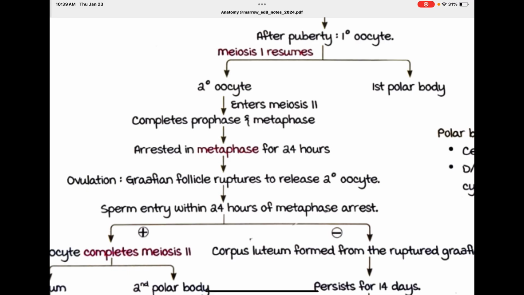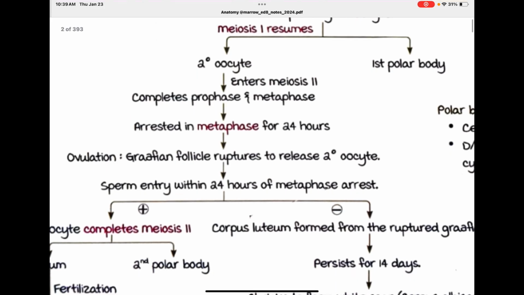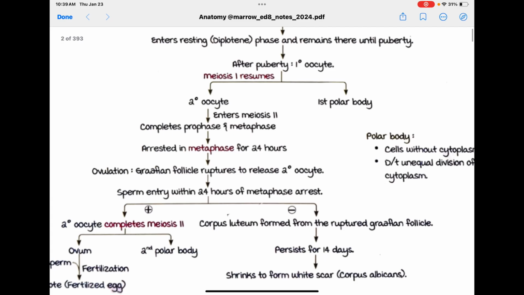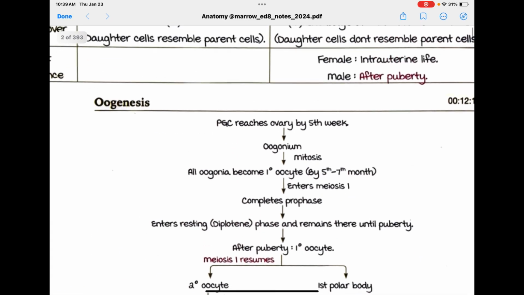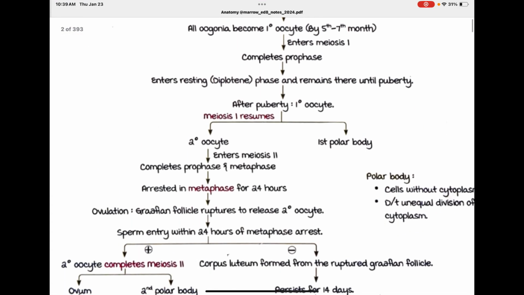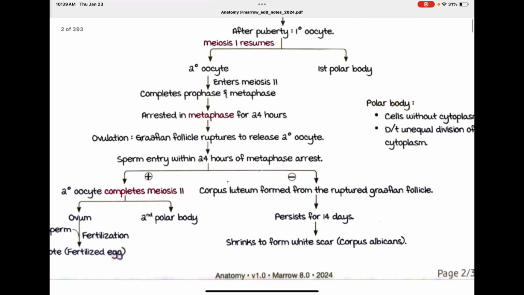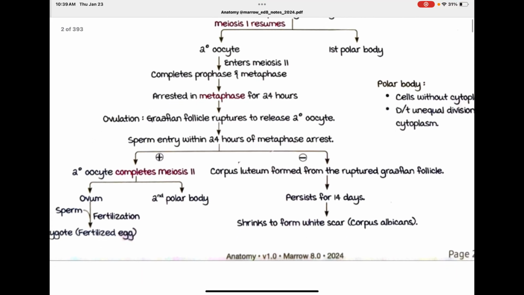Ovulation: the Graafian follicle ruptures to release the secondary oocyte. So they are arrested in the diplotene resting phase until puberty, and then in metaphase for 24 hours.